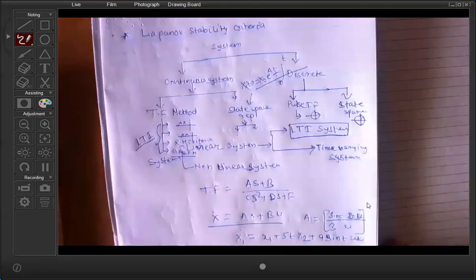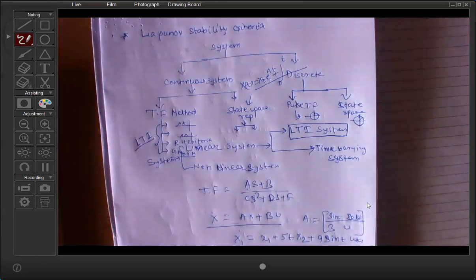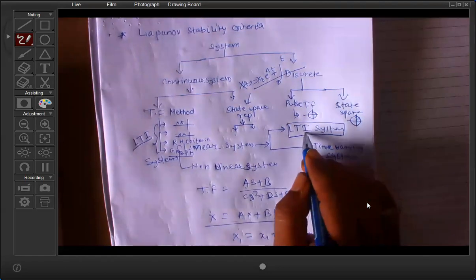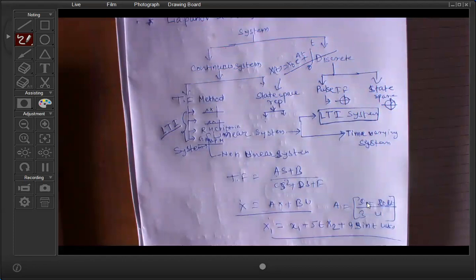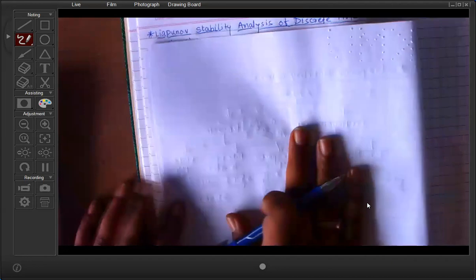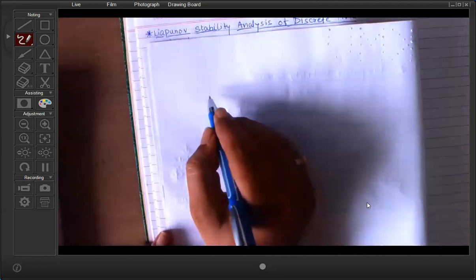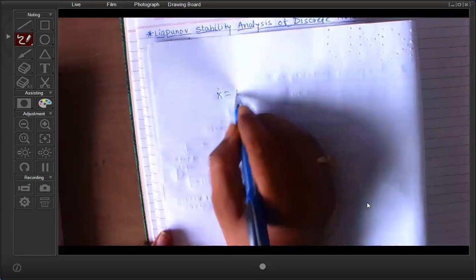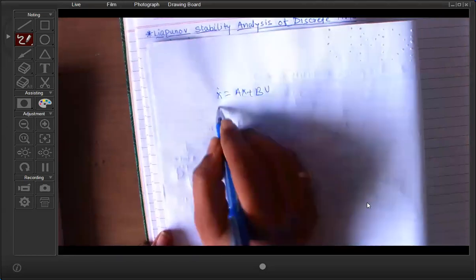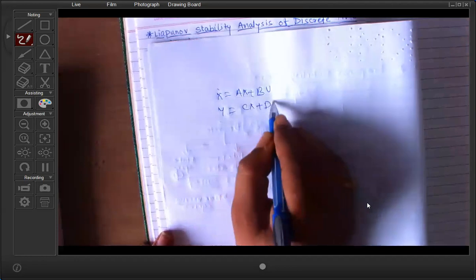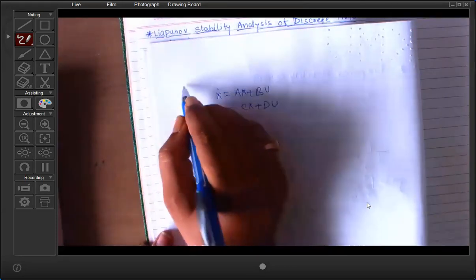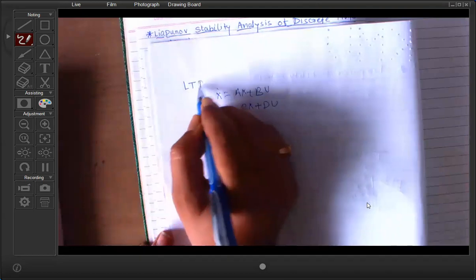So now, from the basic level for the LTI system, you can find out the stability of the system. But now we have to focus on the state space representation. In the linear system, x dot is equal to Ax plus Bu and y is equal to Cx plus Du. This is the state space representation of a linear time invariant system.